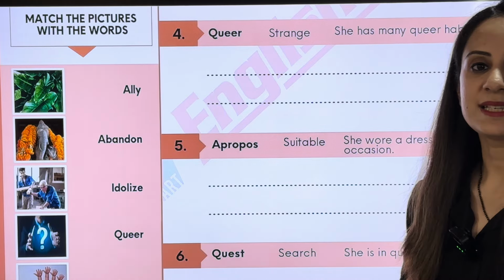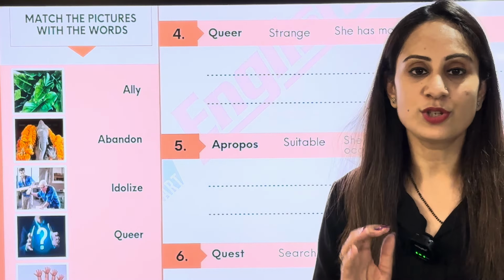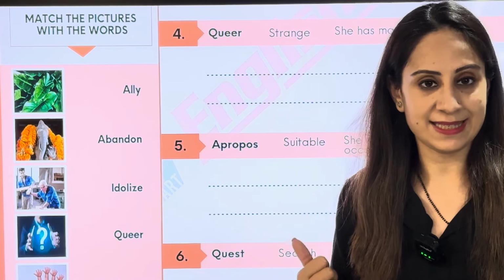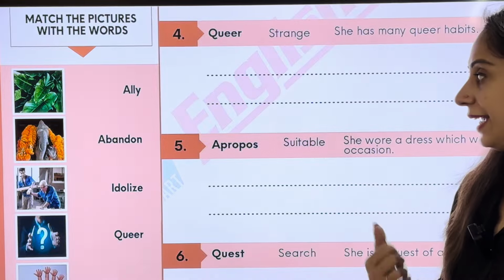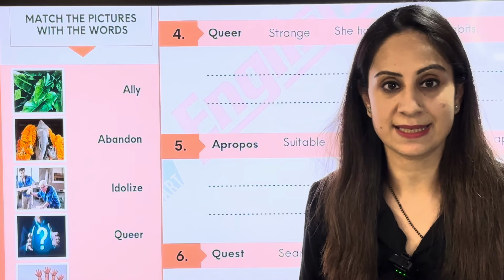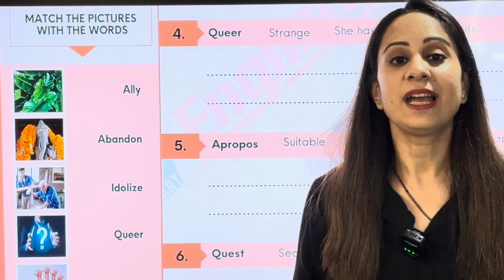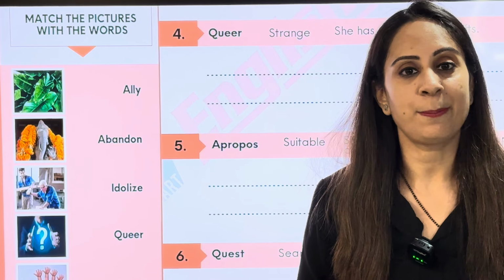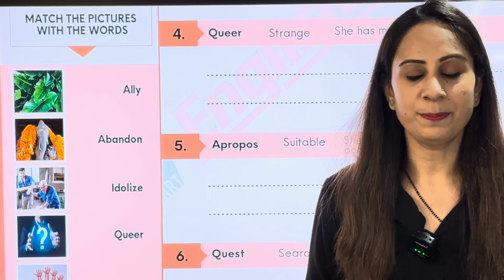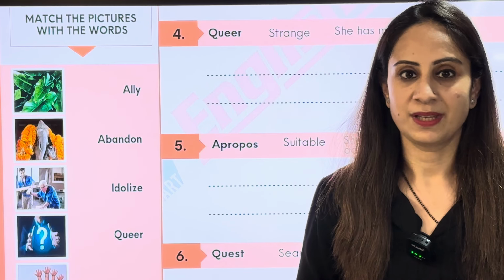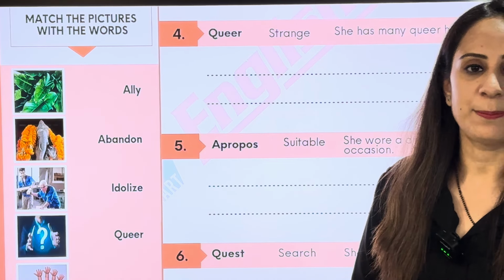Next one is apropos. First of all, just make sure that you know there is an S in the spelling. The spelling would go like A-P-R-O-P-O-S. But when you pronounce the word, the S is eliminated, and you call the word apropos. Let's have a repeat. Apropos. What is the meaning of the word apropos?